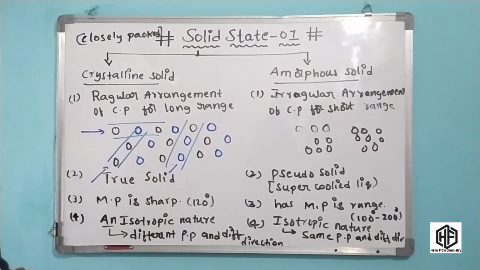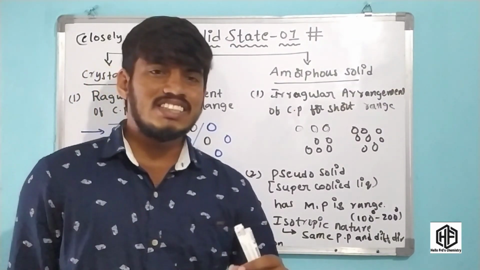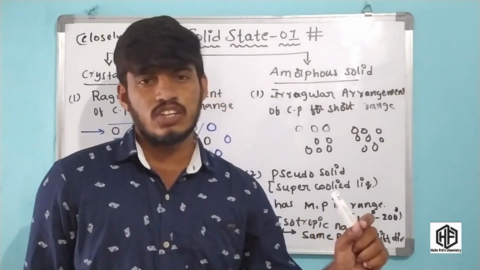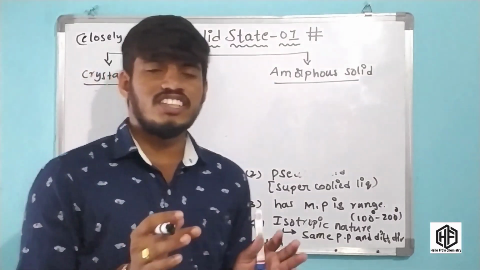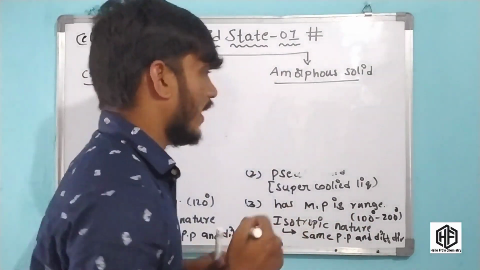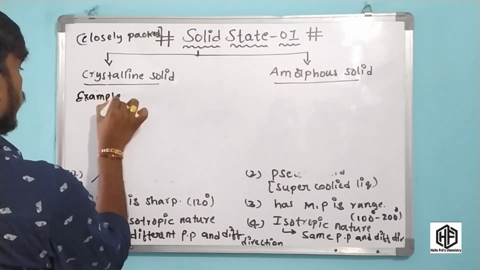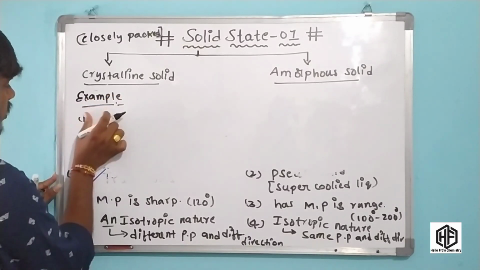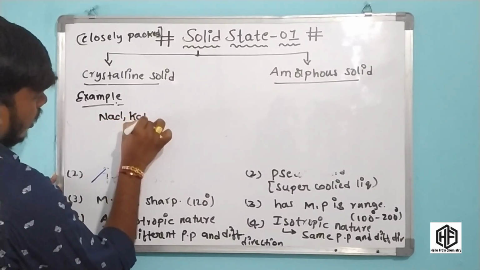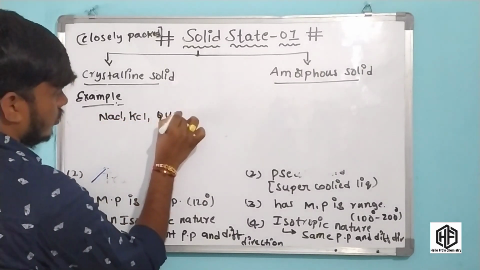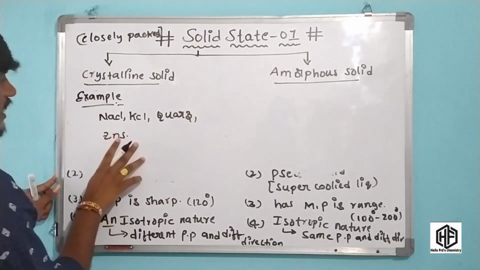Okay friends, this is the difference between crystalline solid and amorphous solid. Now what are the examples?